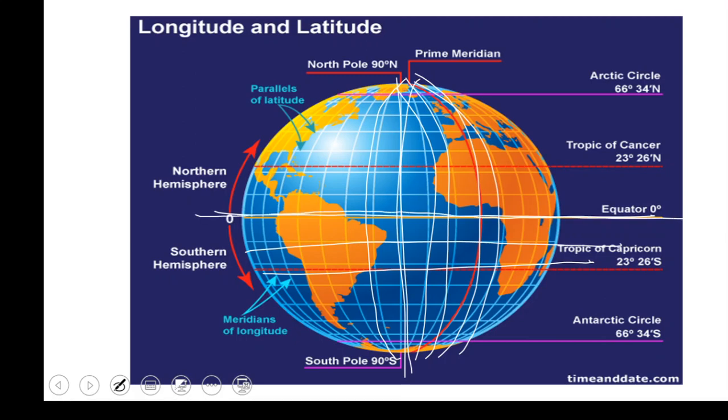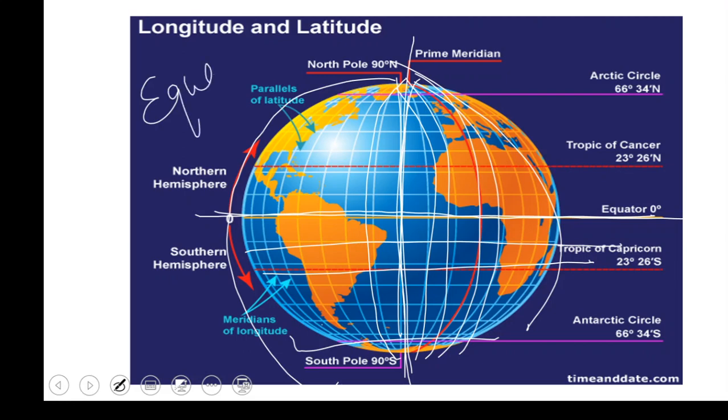As we have the equator, which is dividing the earth into two halves horizontally, similarly we have the prime meridian, which is dividing the earth into two halves vertically. The equator is a latitude dividing the earth into two halves, and the prime meridian is a longitude dividing the earth into two halves vertically. So this was the concept. Everything above the equator is the northern hemisphere, and everything below the equator is the southern hemisphere.